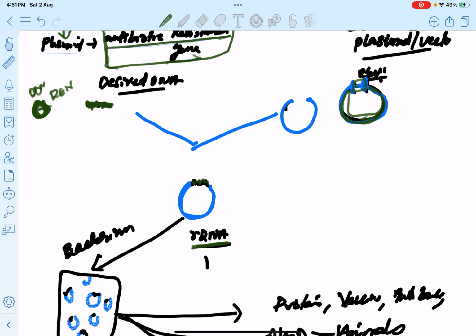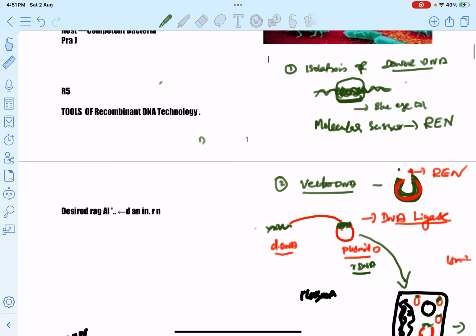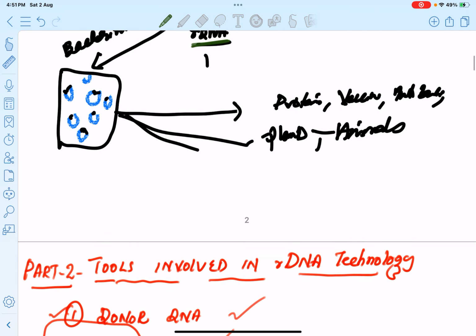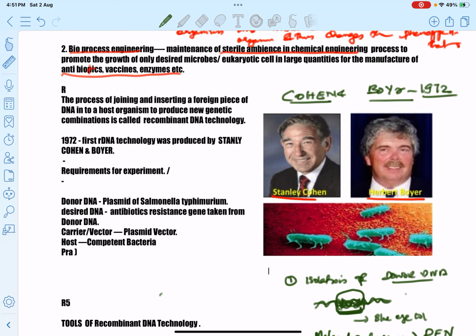The bacteria which take up recombinant DNA are known as transformant bacteria. The transformant bacteria with the recombinant DNA have the ability to multiply or replicate within very few hours, and they produce large quantities of recombinant DNA. So from this recombinant DNA we can produce the antibiotic resistant gene. Clear? That's all. The first rDNA technology was proposed by Stanley Cohen and Herbert Boyer in 1972.